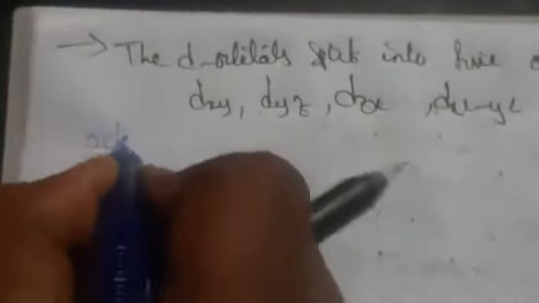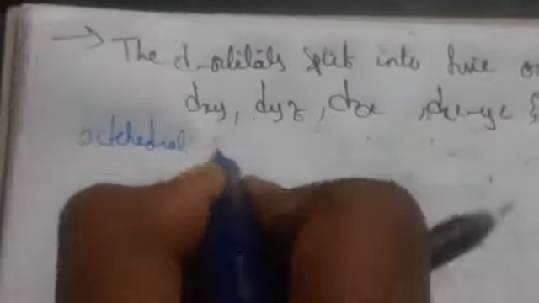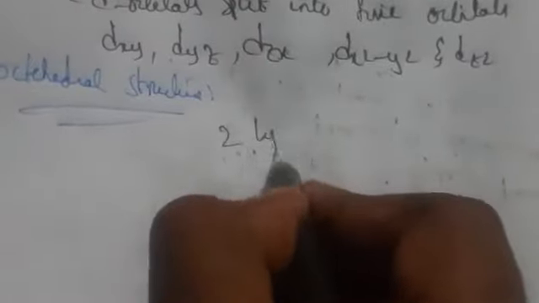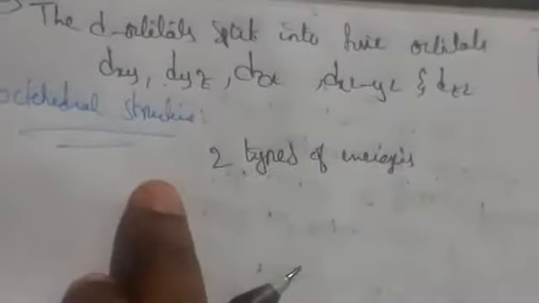Now let us see what will happen in an octahedral complex, how the crystal field is split. In an octahedral structure, the 5 d orbitals differentiate into 2 types of energies. In an octahedral complex, let us take [Co(NH3)6]3+. This is the octahedral complex.